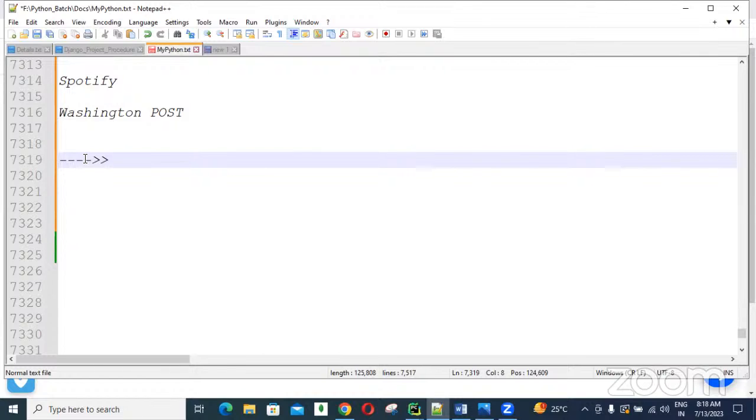So that's why the Django framework is in more demand nowadays. Is this clear, guys?